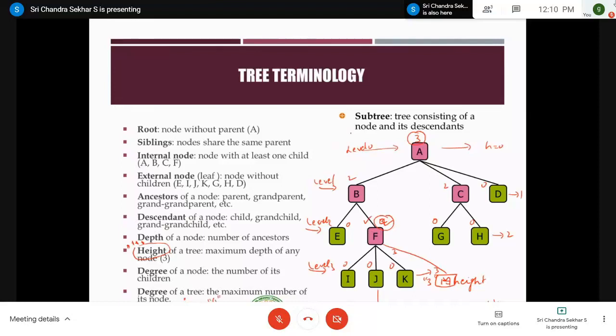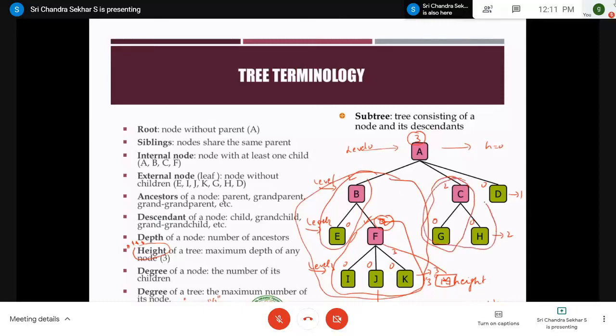And coming to subtrees: a subtree is a tree consisting of a node and its descendants. For example, this entire thing is treated as a tree, and this part, F, I, J, K, is one subtree. Similarly, B, E is another subtree, and B, E, F, I, J, K is another subtree. Like that, we can have any number of subtrees. If you go to this part, C, G can be treated as one subtree. Similarly, C, G, H is another subtree. This subtree has only one node, that is D. So this is all about tree terminologies.